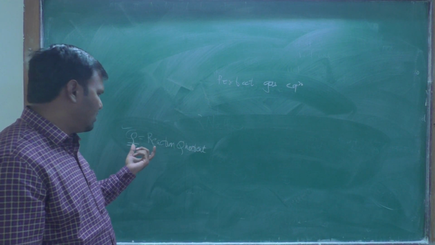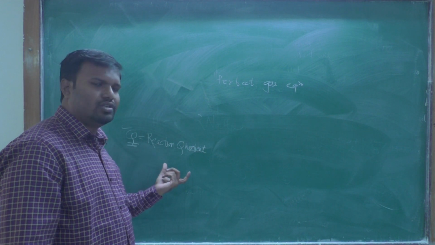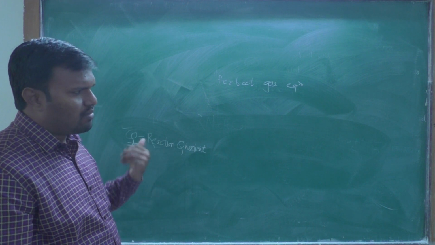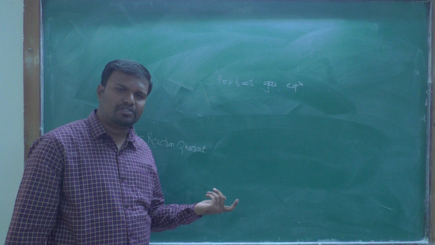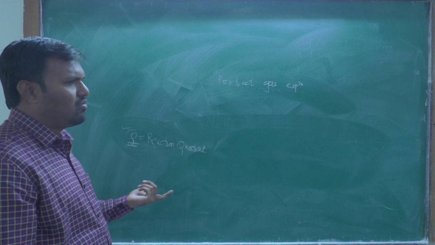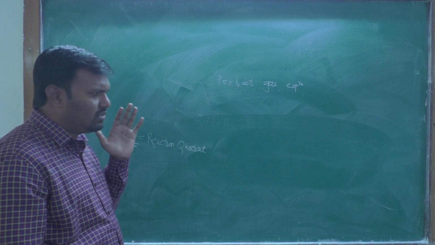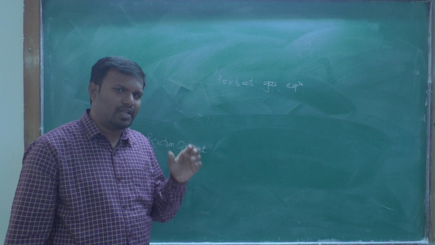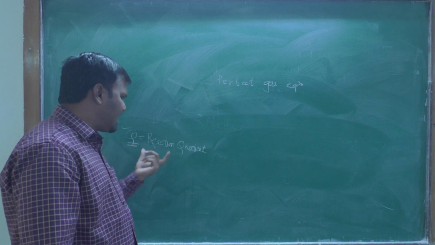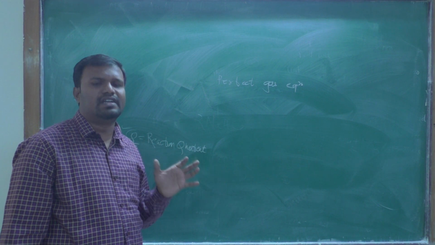By using this reaction quotient, we can predict whether the forward or backward reaction is possible. The equilibrium constant is obtained only at the position of equilibrium, but the reaction quotient can be obtained at any time.